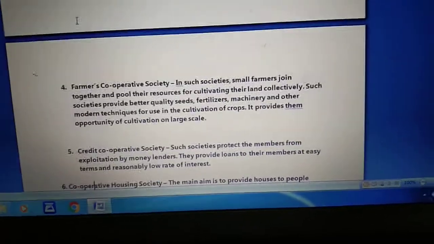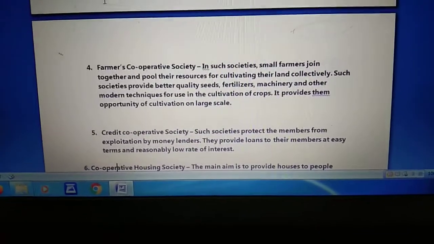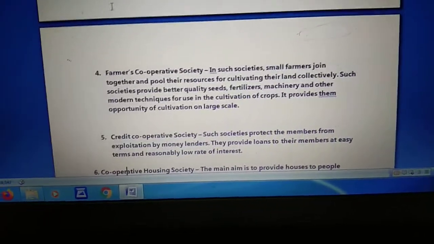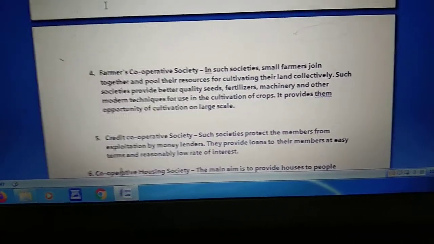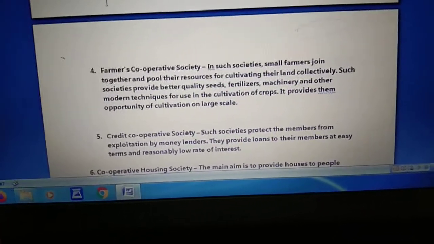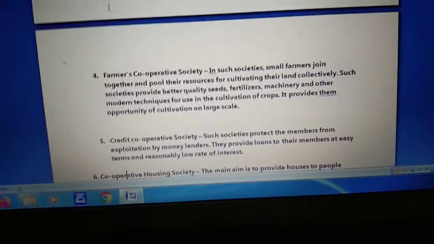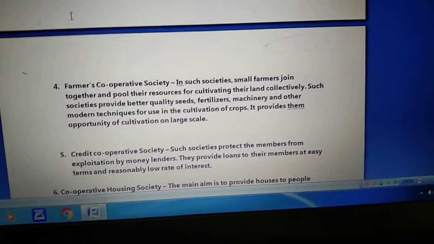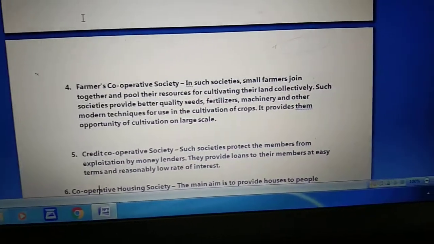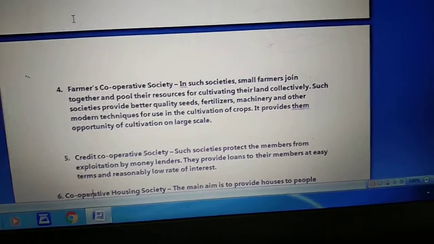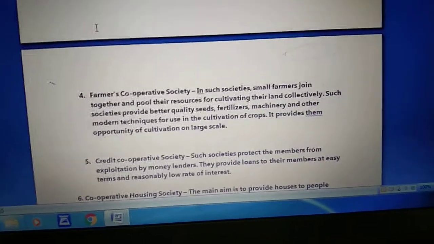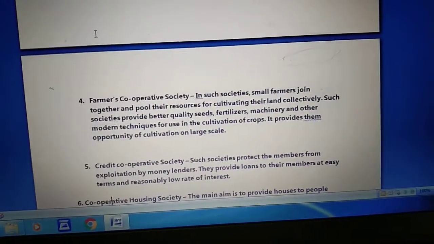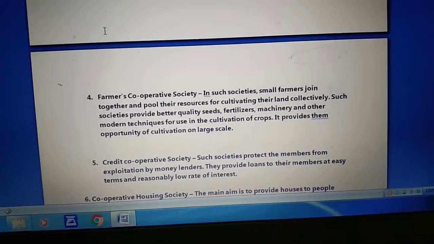So basically, farmer cooperative societies are set up, student, to protect the interest of farmers by providing better inputs at a reasonable cost. Now what will be the input for the farmers? The input will be providing them good quality seeds, proper fertilizer, machines and other modern techniques which can be used for the purpose of cultivation. So this is helping them improve their yields and returns, and also solve their problem associated with fragmented land holding.